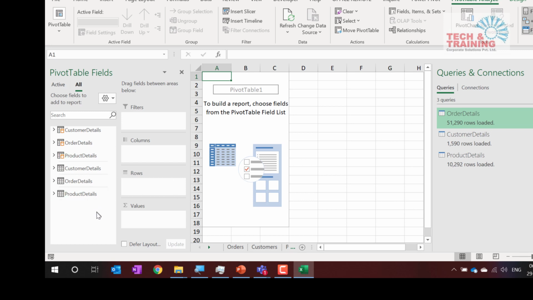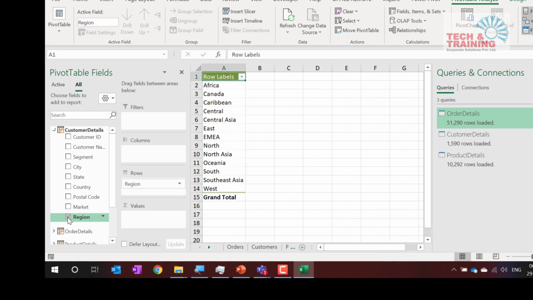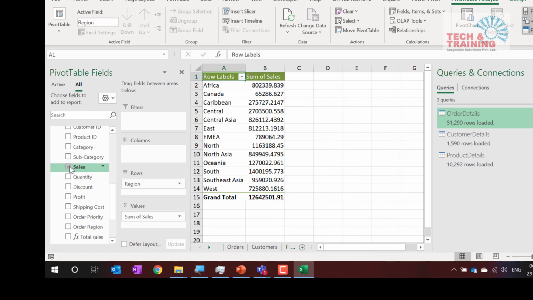First thing that I am going to do here, because I have got everything here, I'll go ahead and click on customer data, and I would like to get the regional data. These are nothing but our regions. Do you get it? These are regions. Now this is one sheet that we got the data from. Because we have created a relationship, I am now going to go to the orders table and add the sales amount. Now we got the total sales amount.